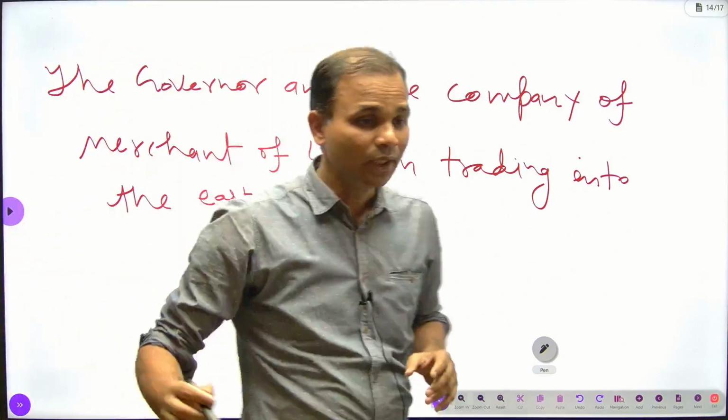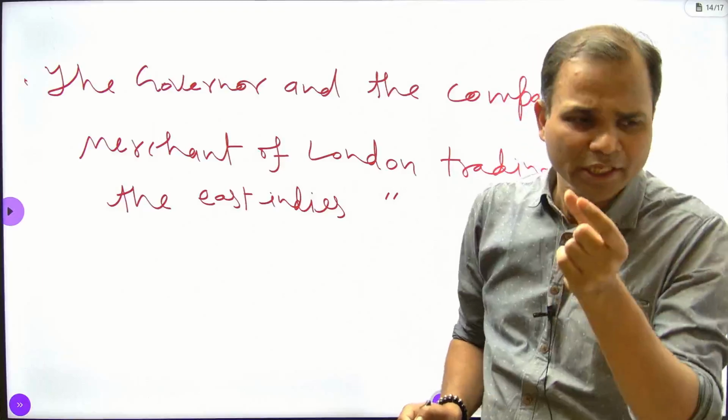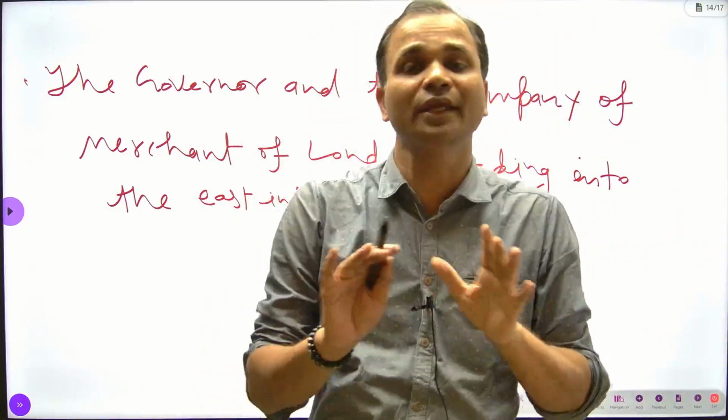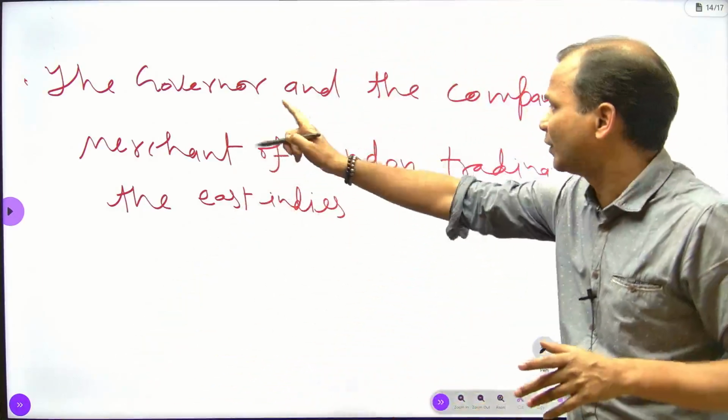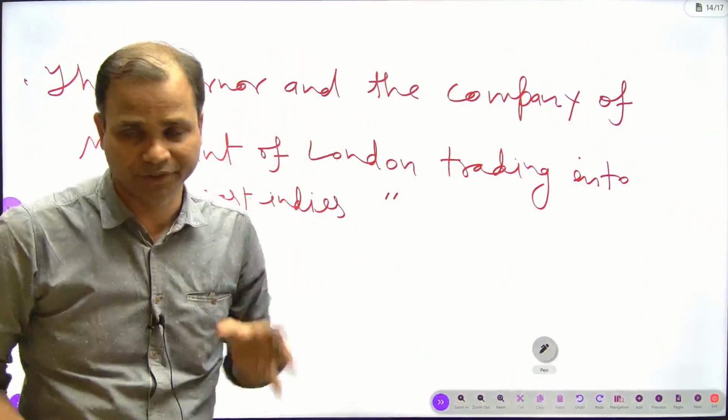As you know, this is the real name of the East India Company. We call it East India Company, but actually this is not the real name.